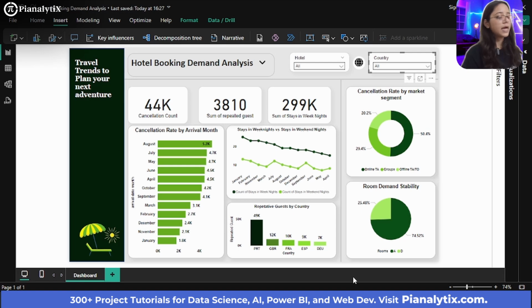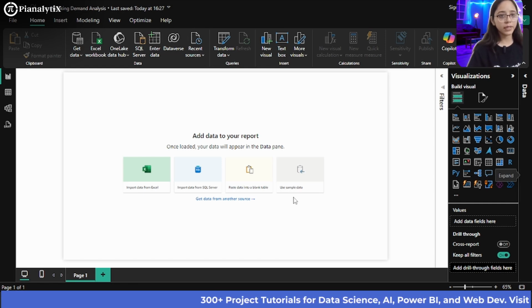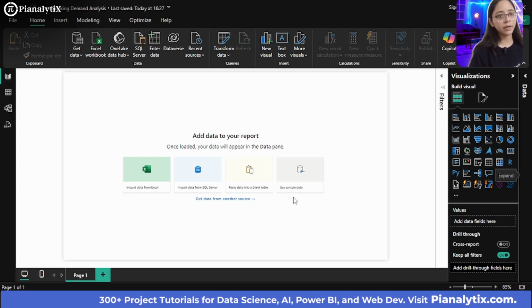So this is the final dashboard that we will be creating by the end of this project. So let us move on with the tutorial now. We all know that we have reached the project of this session. What we are going to do is, first of all, load the data and then create reports.